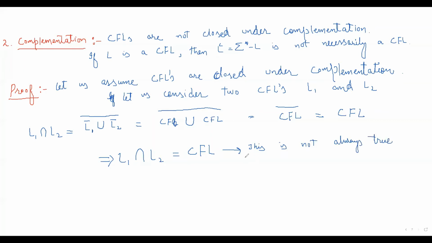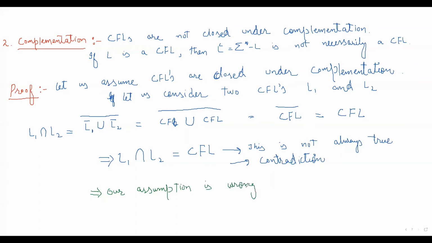So we have reached a contradiction. When there is a contradiction, that means our assumption was wrong. What was our assumption? Our assumption was that context-free languages are closed under complementation. So this implies our assumption is wrong.